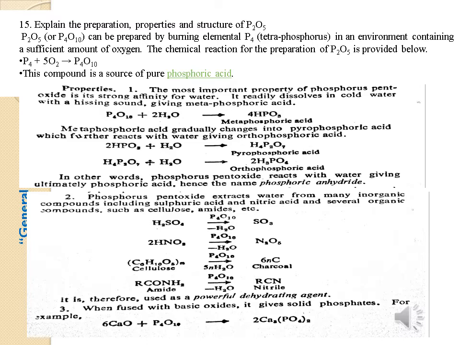Phosphorus pentoxide extracts water from many inorganic compounds including sulfuric acid and nitric acid, and from several organic compounds such as cellulose, amides, etc. So H2SO4 gives SO3, 2HNO3 gives N2O5, cellulose results in charcoal, and amide results in nitrile when these are treated with phosphorus pentoxide. When fused with basic oxides, it gives solid phosphates. For example, calcium oxide reacts with P4O10 to give Ca3(PO4)2.